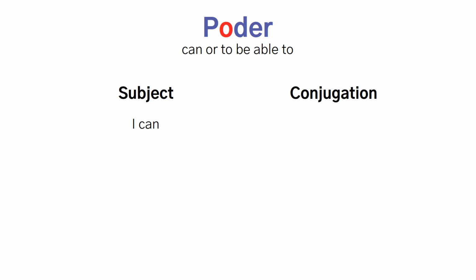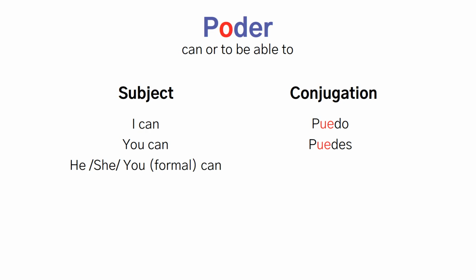Start with poder. You already know this one means can or to be able to. The infinitive is poder. That O in the middle? Watch what happens. I can is puedo. The O became UE. You can is puedes, still UE. She can, he can, you formal can, all puede. The UE holds in every single one.